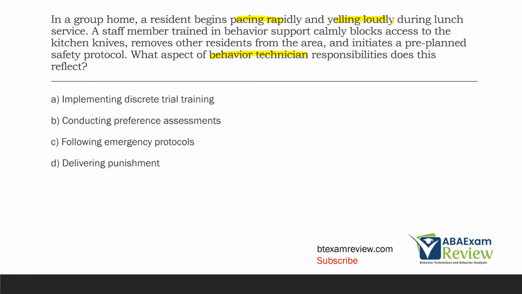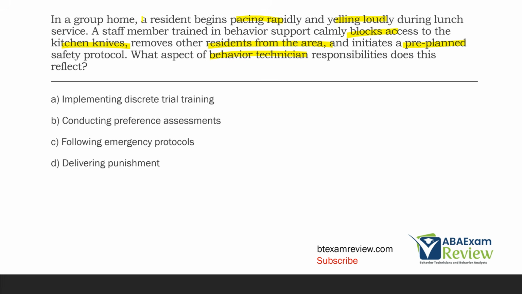And in each treatment plan and during training, your supervisor should have trained you on emergency and crisis protocols. In this case, the staff member trained in behavior support blocks access to knives, removes residents, and initiates the pre-planned safety protocol. Our safety emergency crisis protocols are not just spur of the moment things. They're planned for, they're written, and they're trained for.